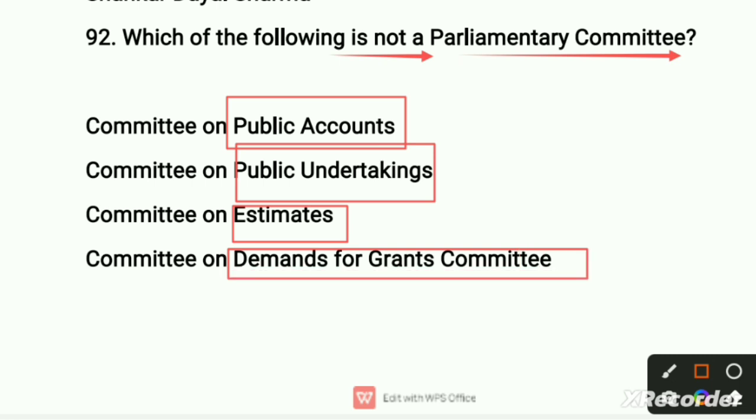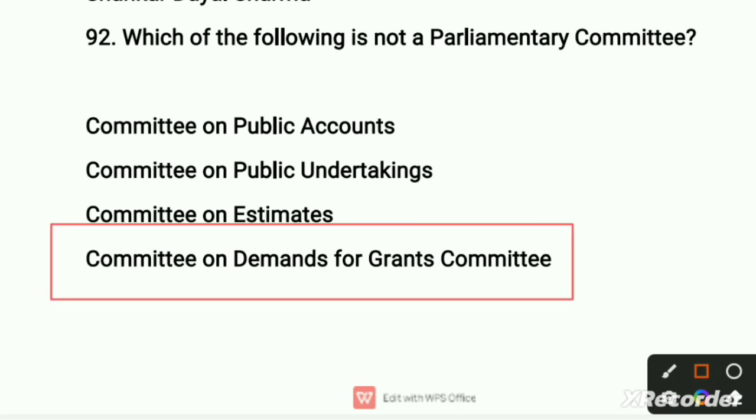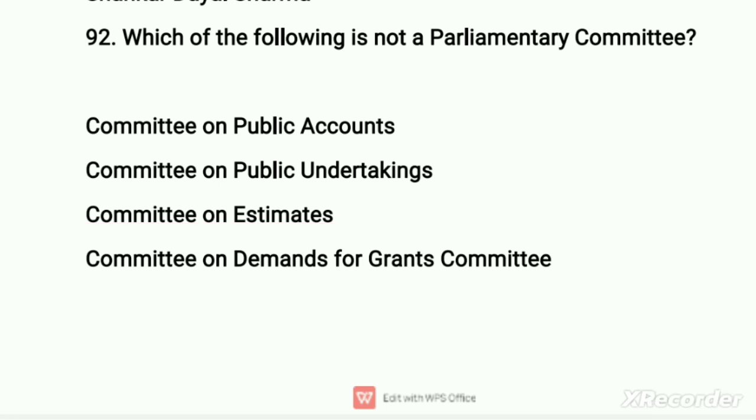So no doubt in this question, the fourth option is the right option, the Committee on Demands for Grants. This is not a parliamentary committee. So move to our next question.